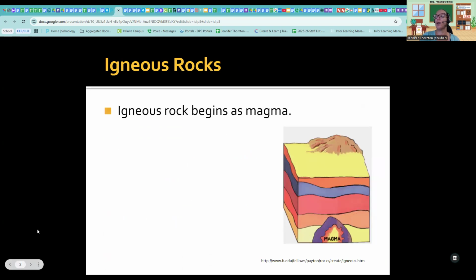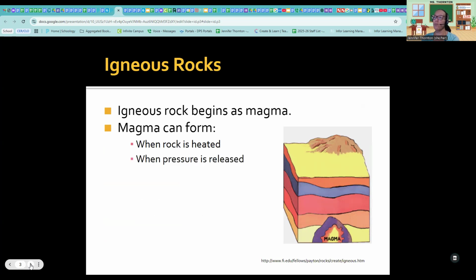Igneous rocks is the first rock we're going to take a look at. Igneous rock begins as magma. So this is basically dealing with volcano related. So magma that is inside of the earth. So this is melted rock. All right. Magma can form when rock is heated, obviously, and it turns into liquid rock. When pressure is released, it also forms. And when rock changes composition.